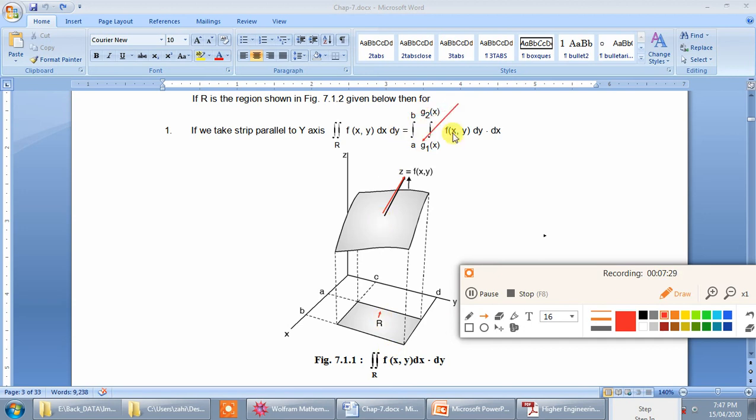Now let us discuss how we got these limits. So the limits are x equal to a, x equal to b, y equal to g1 of x and y equal to g2 of x.